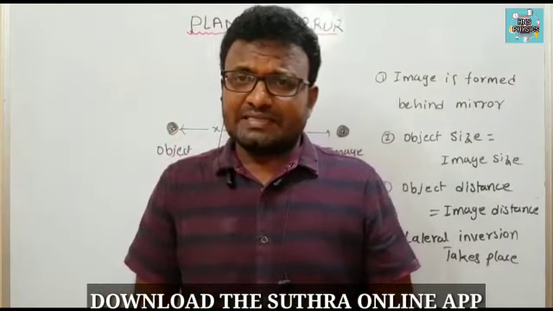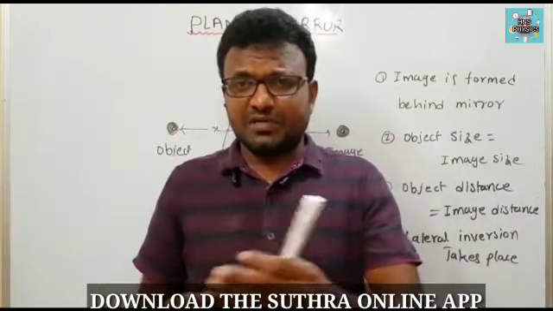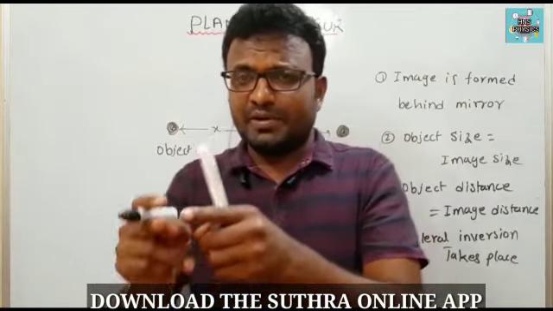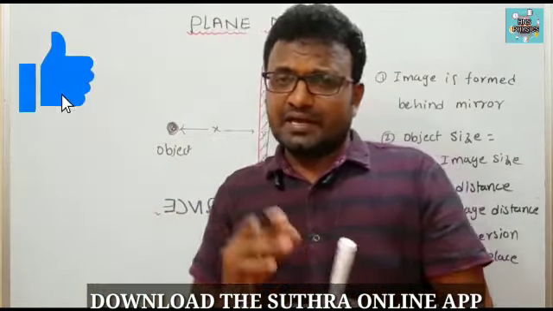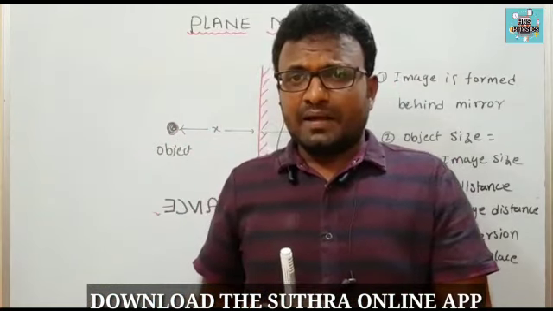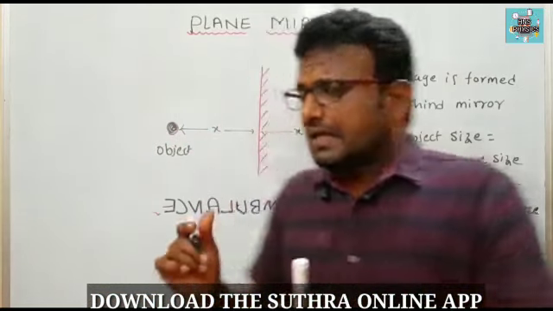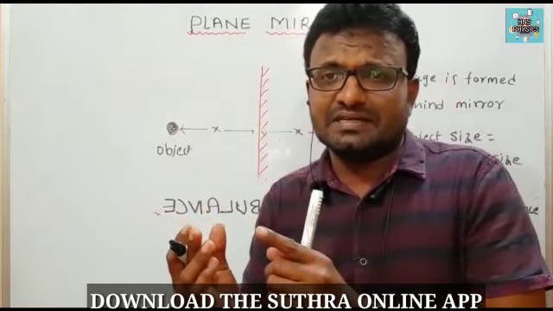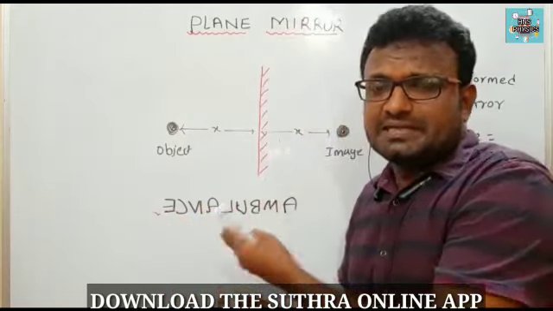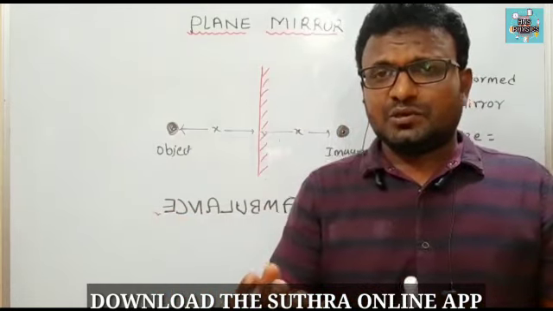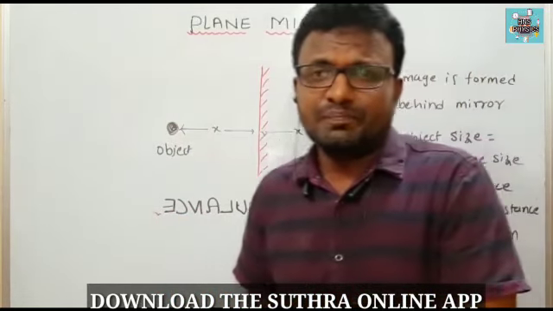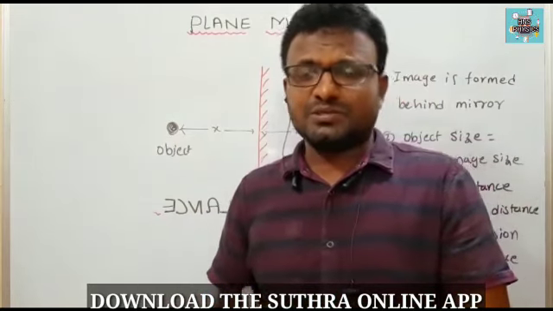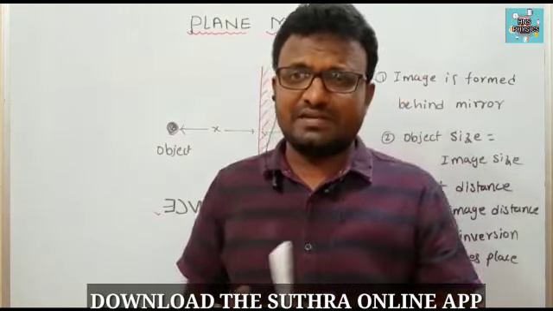For example, one car is there. The driver of the car observes the ambulance through the rear view mirror, which is the car side mirror. Then the letters appear, and due to lateral inversion the letters appear in the correct manner. So he can give way to the ambulance. This is the best example for lateral inversion.